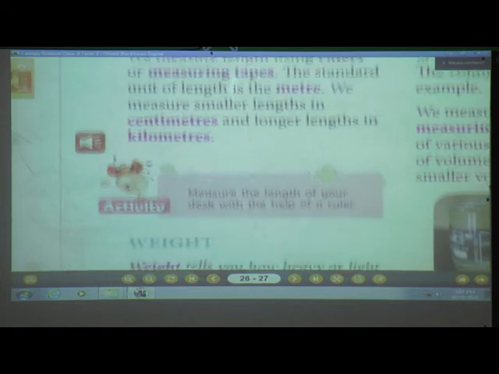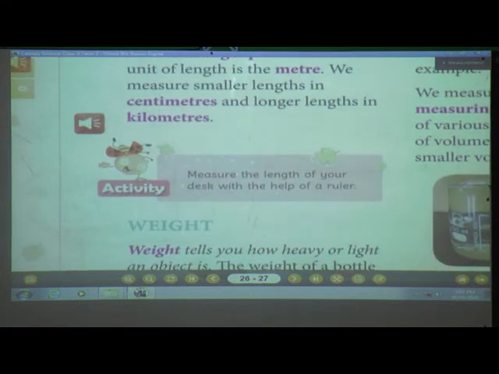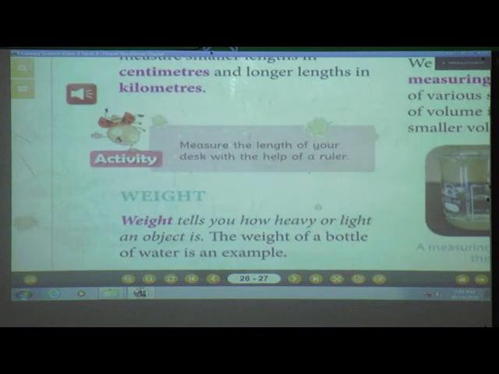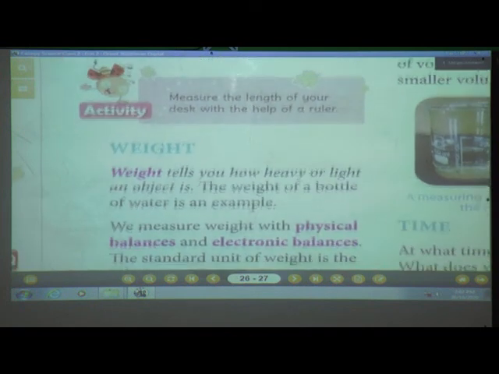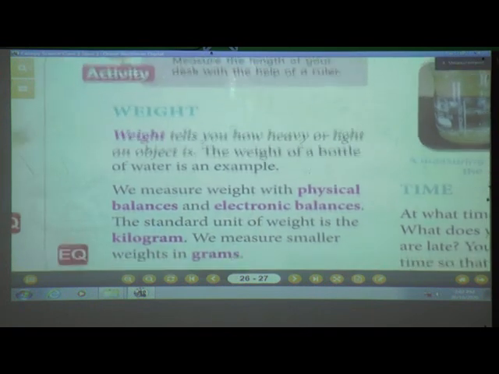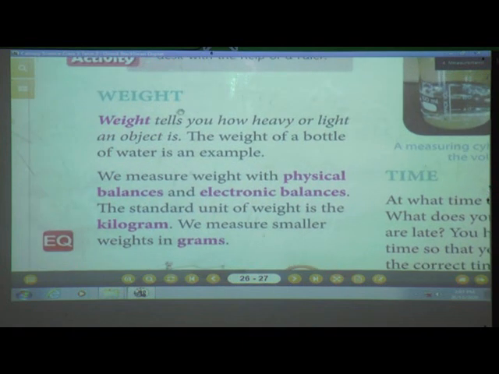Understood? Yes. I'll tell you again about this. First, the activity for today: measure the length of your school bag with the help of your ruler. Clear till here? Yes. Shall we move to the next point? Yes. Now we'll move to the next point, that is weight.